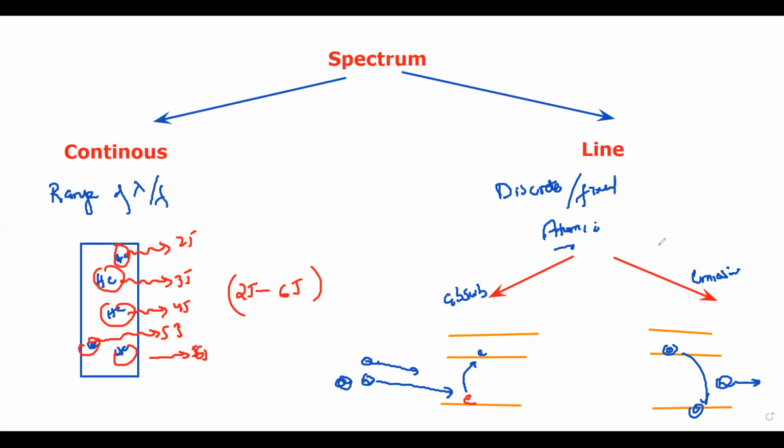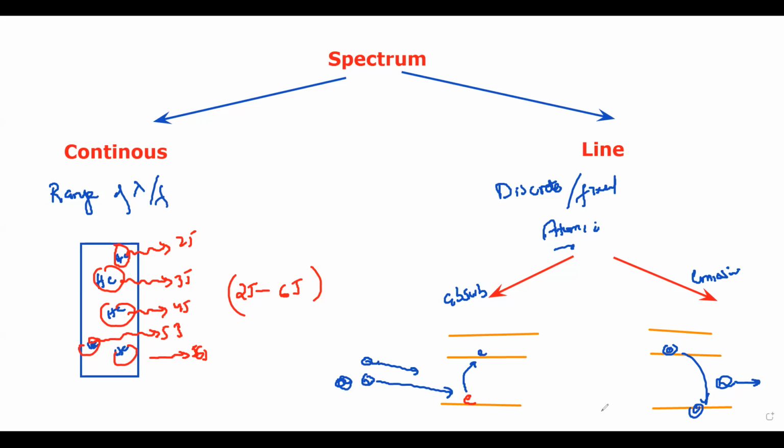So the spectrum which we obtain from the source can be absorption, or it can be emission. All atomic spectra are line spectra. A fixed amount of energy will be absorbed or a fixed amount of energy will be released. Whereas continuous spectra mostly come from molecular sources. As the molecules are vibrating, they can give out any kind of energy, any range of energy can be emitted. We call that continuous spectrum. In a continuous spectrum, a range of energy and a range of colors will be there. But in a line spectrum, a fixed amount of energy is either absorbed or released.